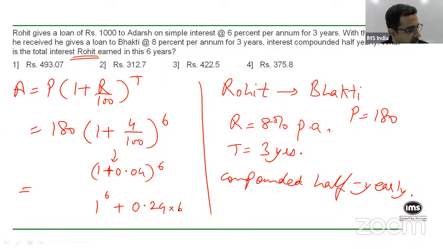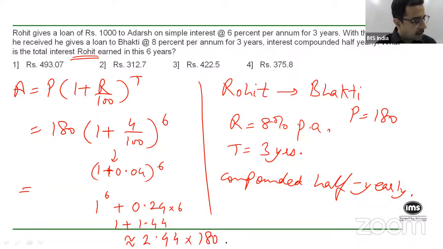So this will become 1 plus 0.24 into 6, around 1.44, so you get approximately 2.44 into 180. You can ignore the rest of the terms.